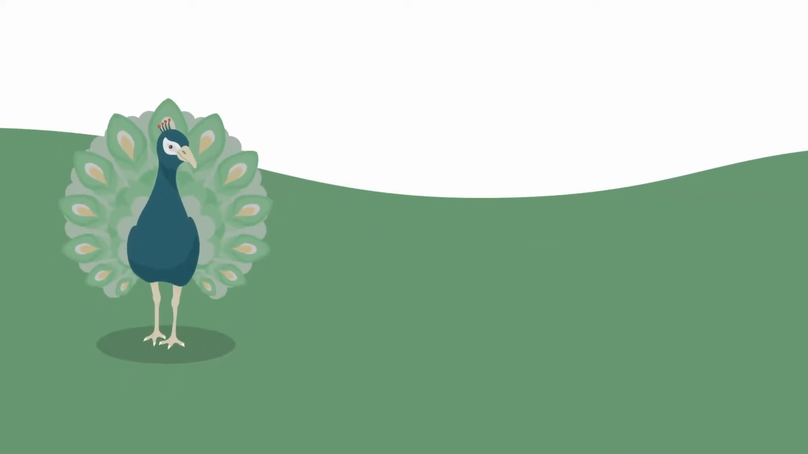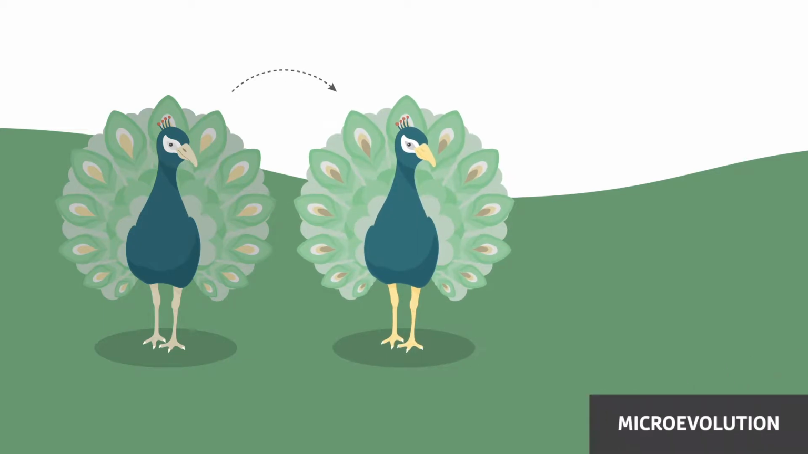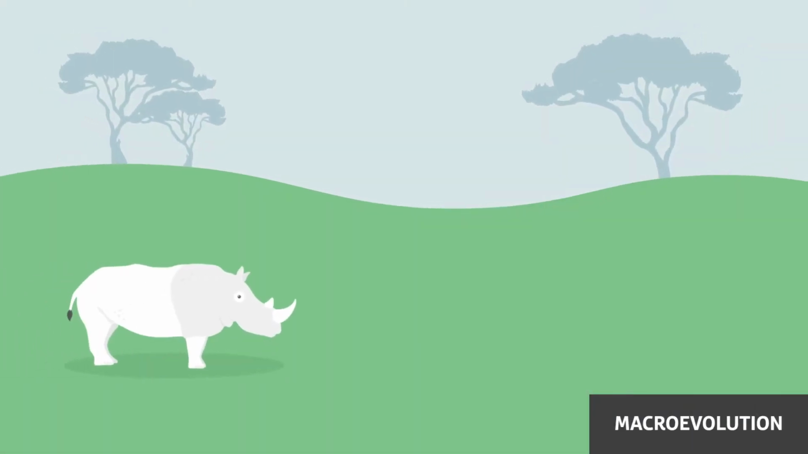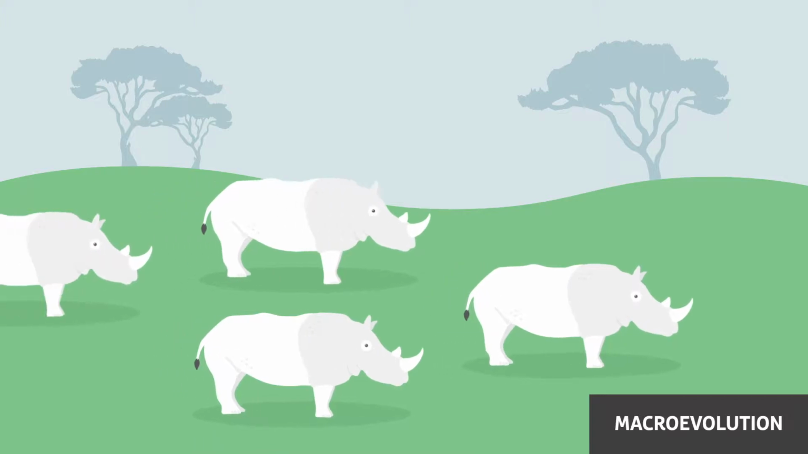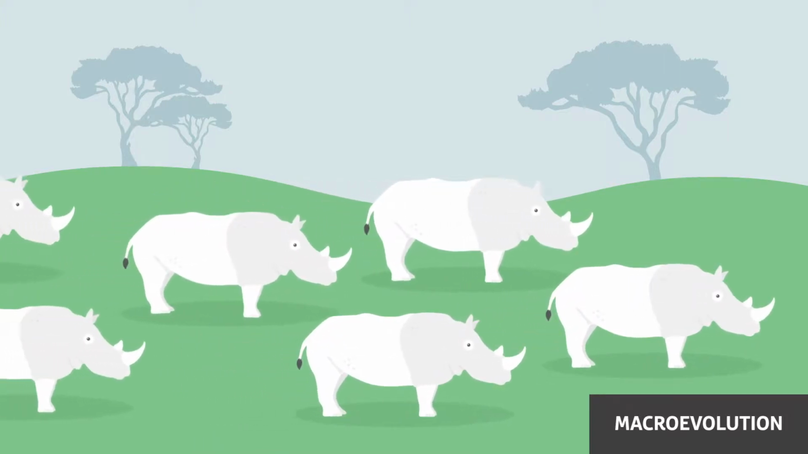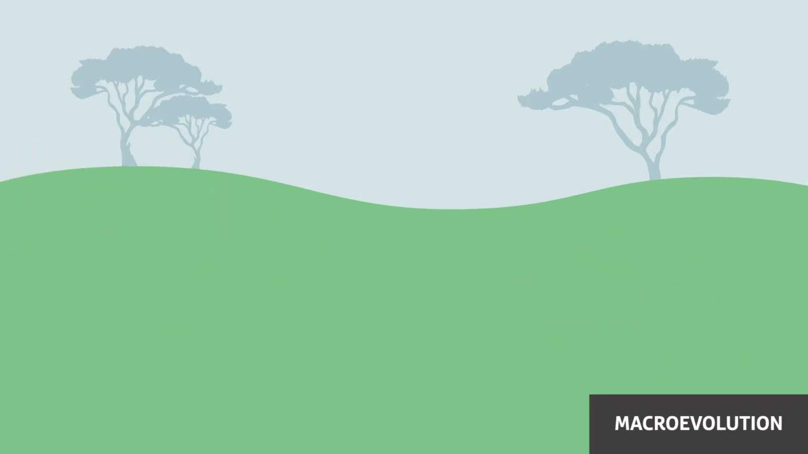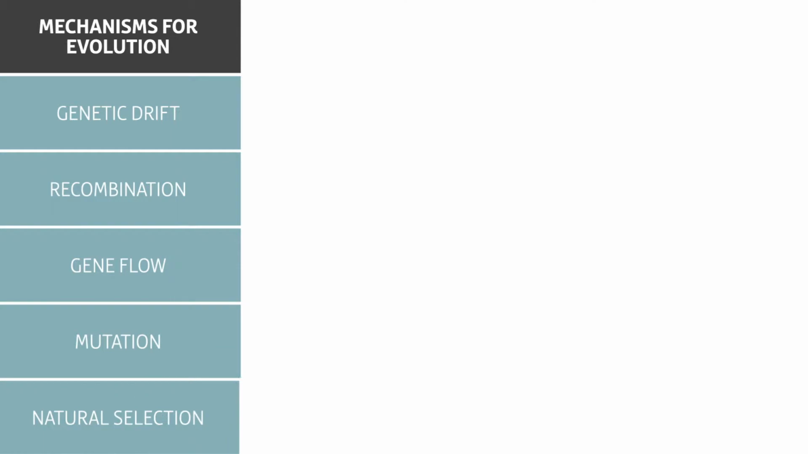Evolution occurs at different scales. Microevolution refers to changes within a species, such as becoming better adapted to circumstances over many generations. Macroevolution is change on a larger scale, like the evolution of a new species or the extinction of another. Evolution happens as the result of several mechanisms.